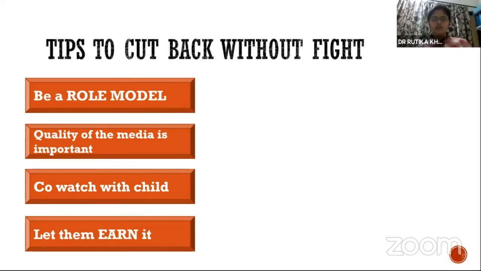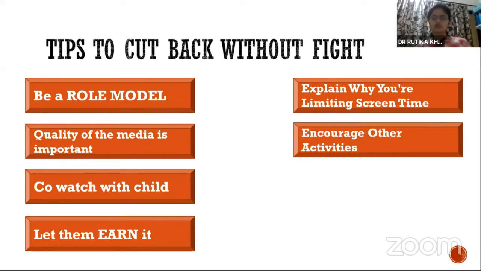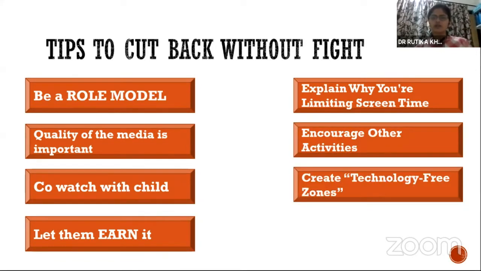So you have to decide some rules, that only after homework or only after having a good dinner, they can watch whatever favorite shows they have. Explain why you're limiting the screen time. You cannot just say to this generation, don't do this, don't do that. You have to explain to them the limitations, the downfalls of screen time. Encourage other activities, encourage them with other sports.